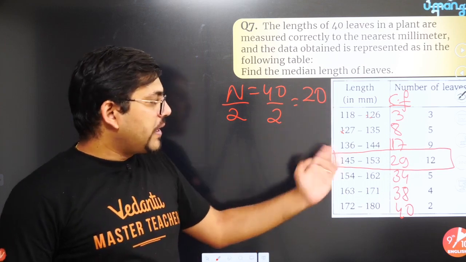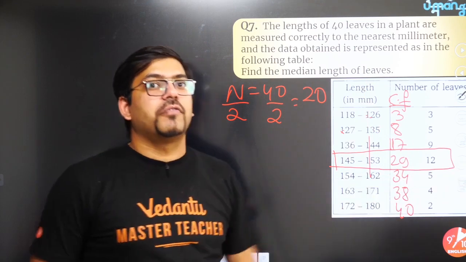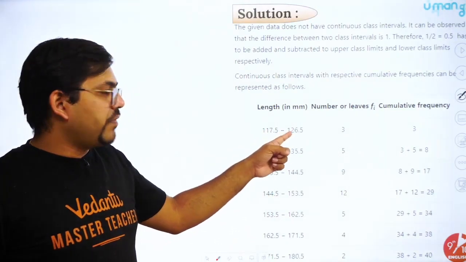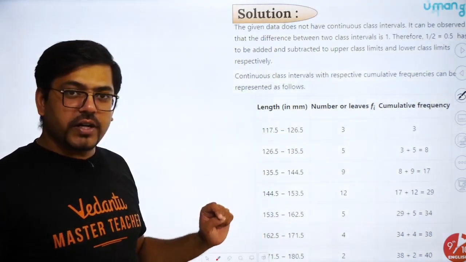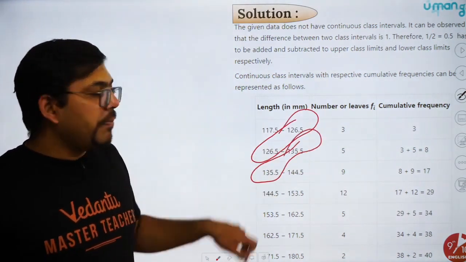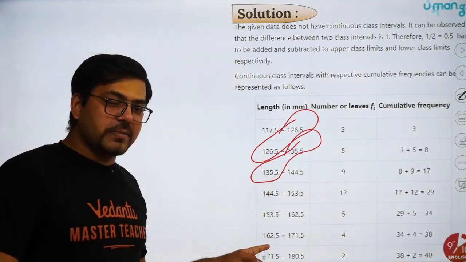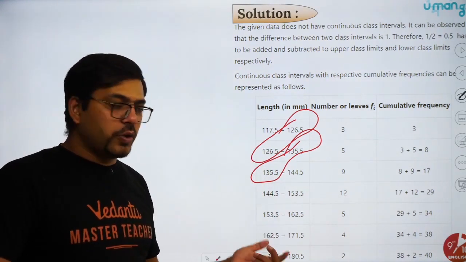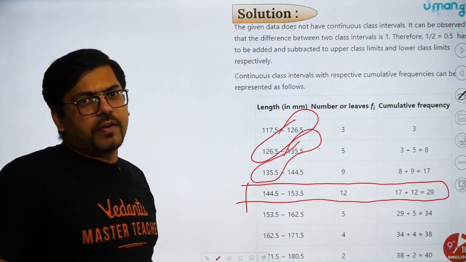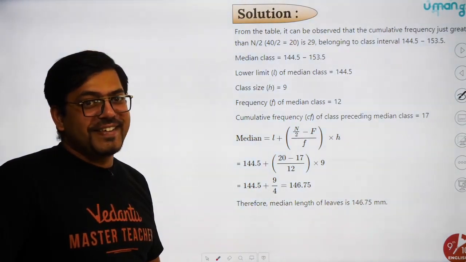So all the lower limits have to go half back. All the upper limits have to go half to the front side. And the table will look like this: 117.5, 126.5, 126.5, 135.5. Now see, everything is the same. So you have to make them the same, then only you will be able to solve this. Otherwise, no. Thereafter you already know what is going to be your median class. So this is going to be your median class. Now you have to put it in the formula. So this is the formula, you get the answer. Got it?